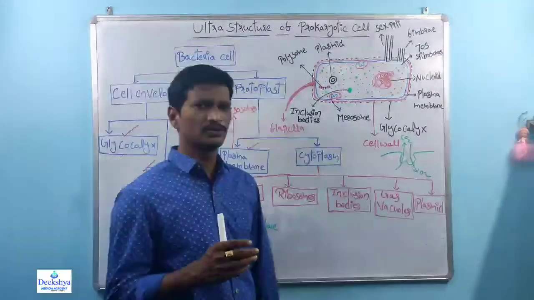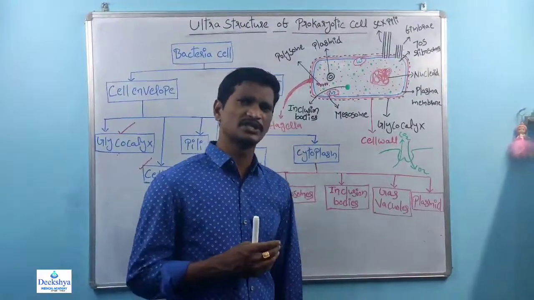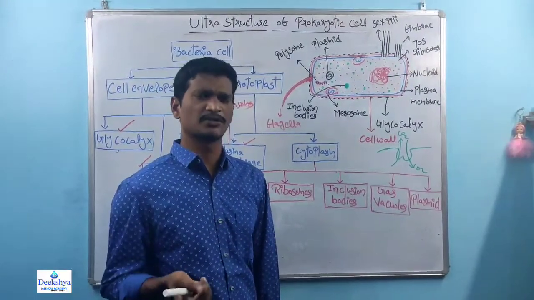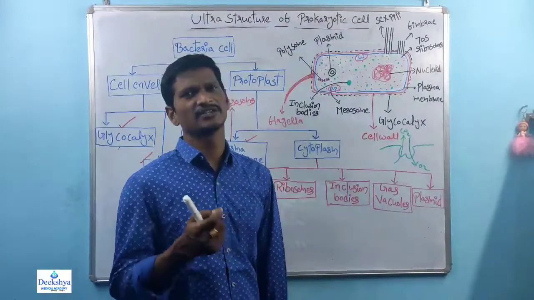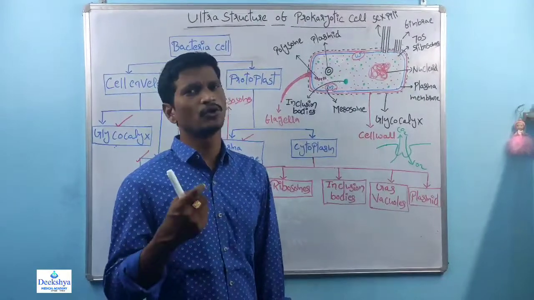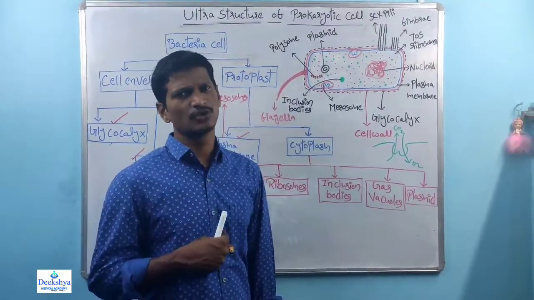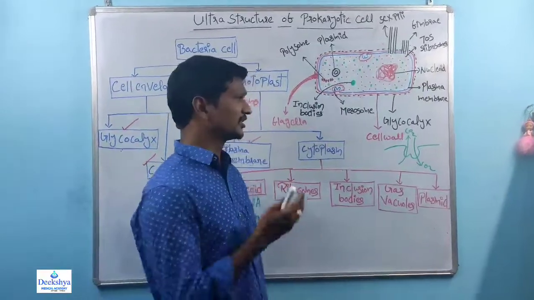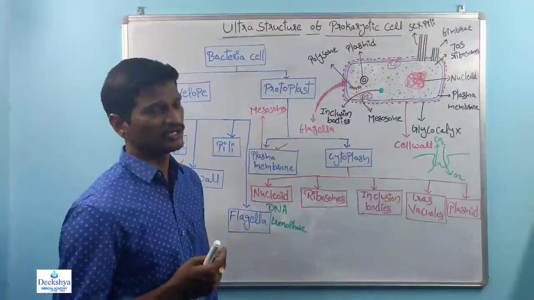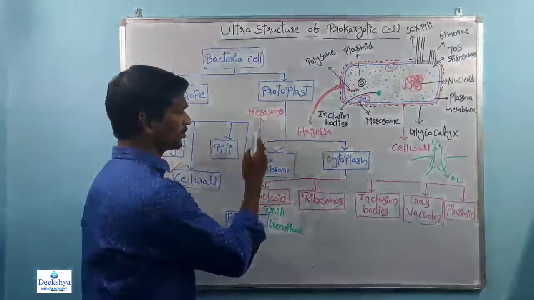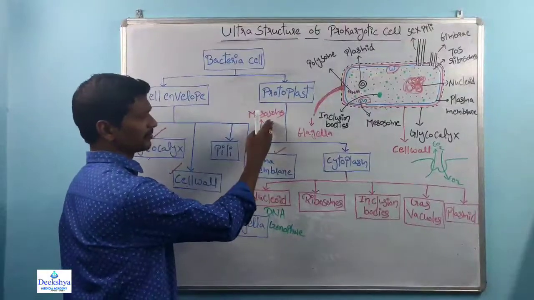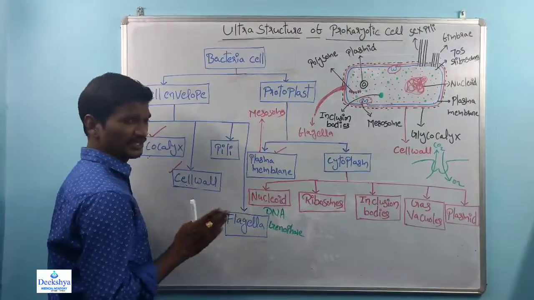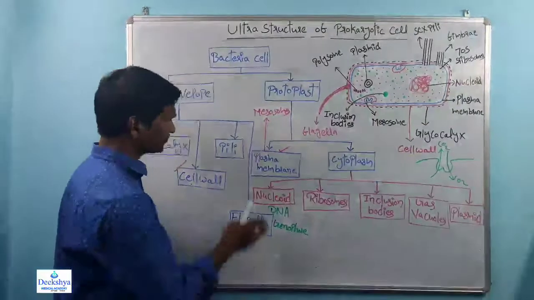But in prokaryotic cells, which are unicellular organisms, a single cell performs all the functions. Respiration is done by a single cell, digestion is done by a single cell, locomotion is done by a single cell. So all functions are performed by a single cell. That is the greatness of unicellular organisms. So within the plasma membrane, there are mesosomes, and the mesosomes support gas exchange.